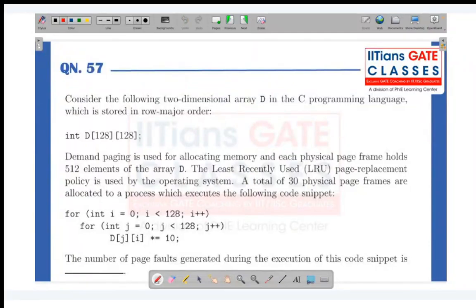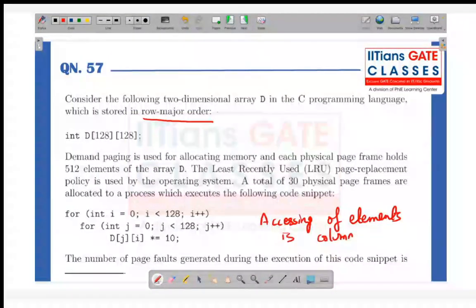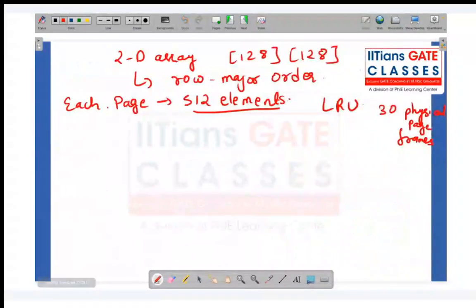Now they are accessing the elements. I hope we have clearly observed that the elements are stored in row major order, but the accessing of the elements is happening column major, column wise. Okay. So now the question is, given 30 physical page frames, the number of page faults generated during the execution of this code snippet. That is the question.